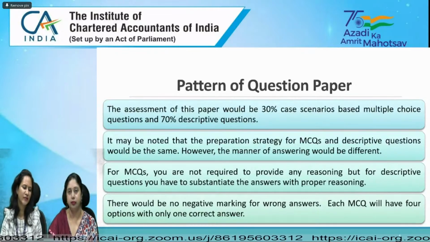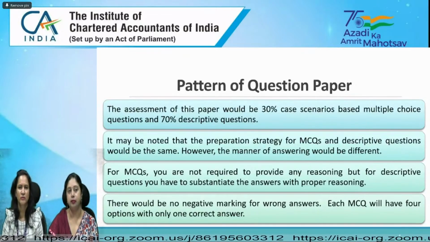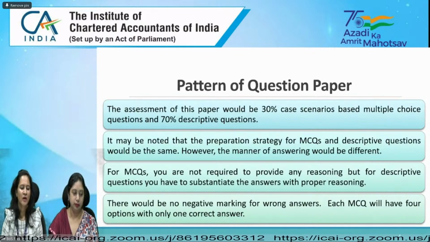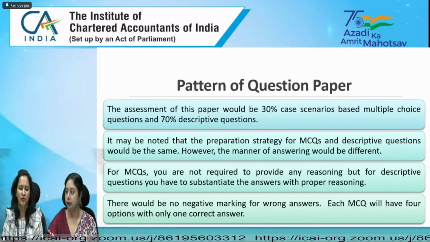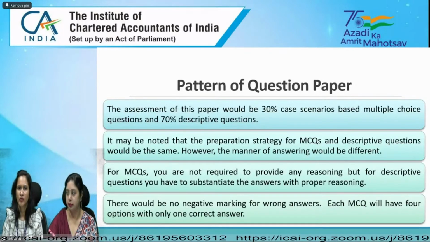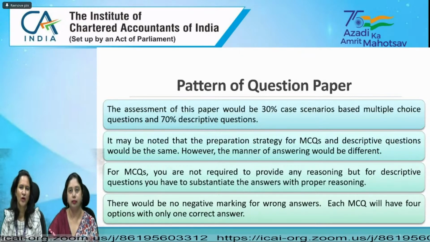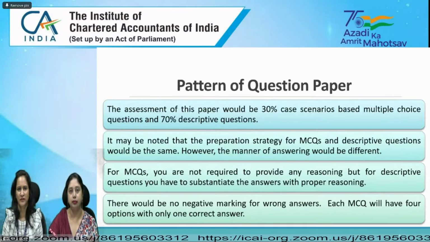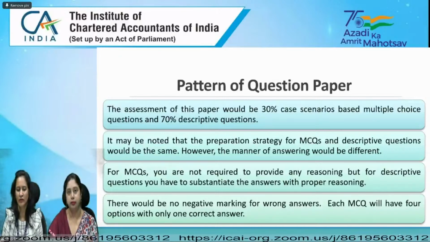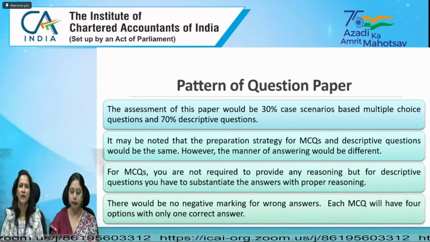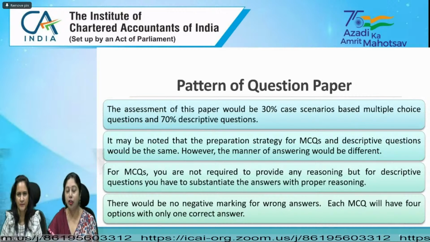Basically, the main difference is that for MCQs, multiple choice questions, you are not required to provide any reasoning. No reasoning is required from you. You have to write only the correct option, that is whether A, B, C, or D, whatever is the correct option. You just have to mention the correct option. Reasoning is not required. That is true.